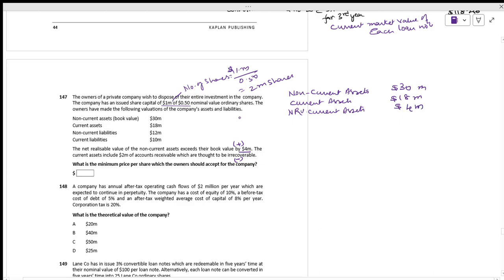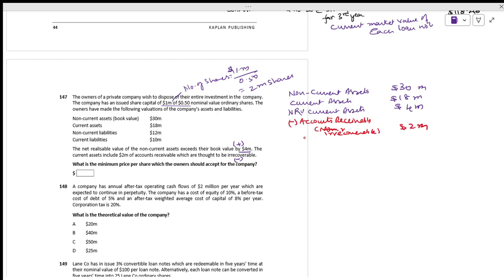Next you have to minus the accounts receivable that are irrecoverable, which is 2 million.